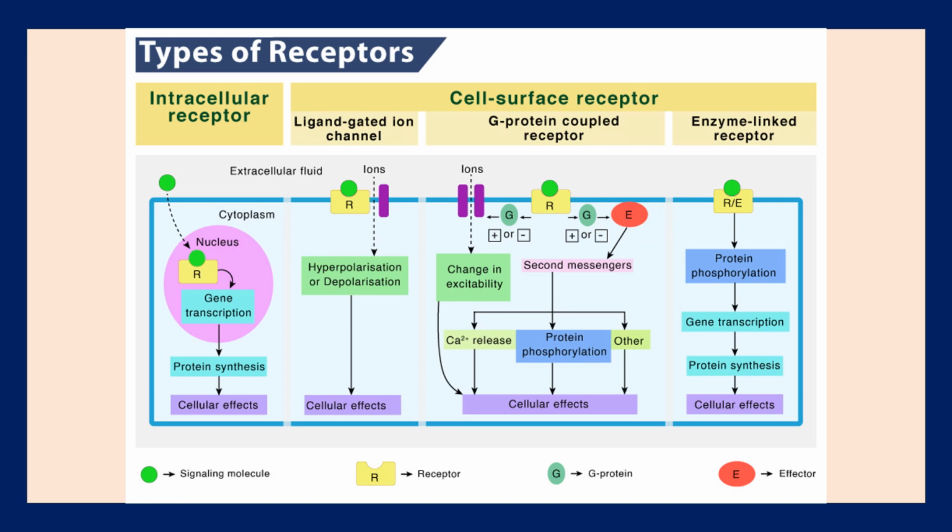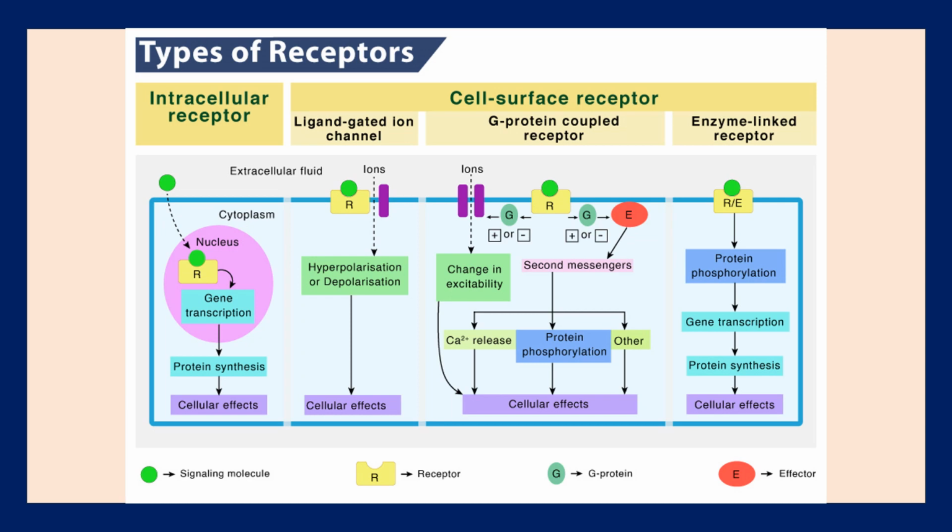Here the receptor is an intracellular receptor. It gives some signals, which pass through a cascade of reactions, and we get modification or changes in the gene transcription according to the ligand binding, and it carries out protein synthesis, and we see the cellular effects.